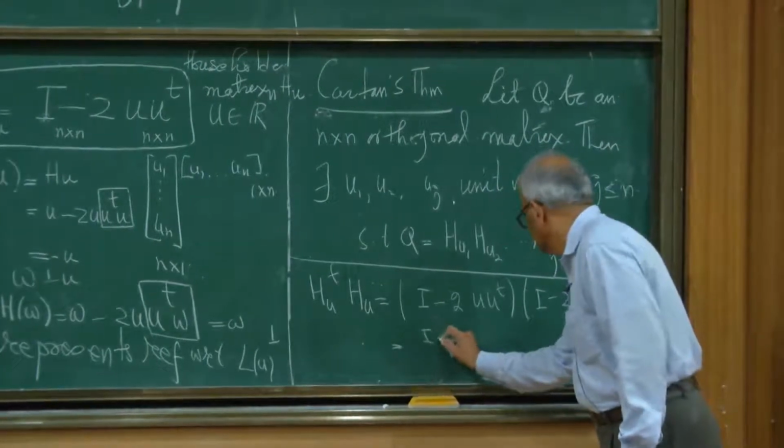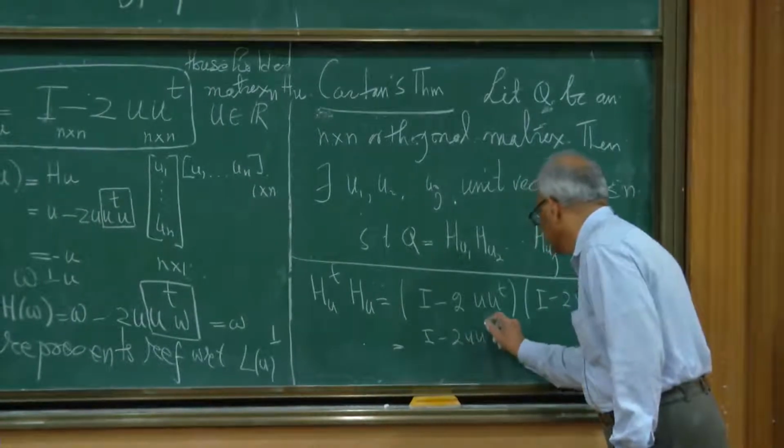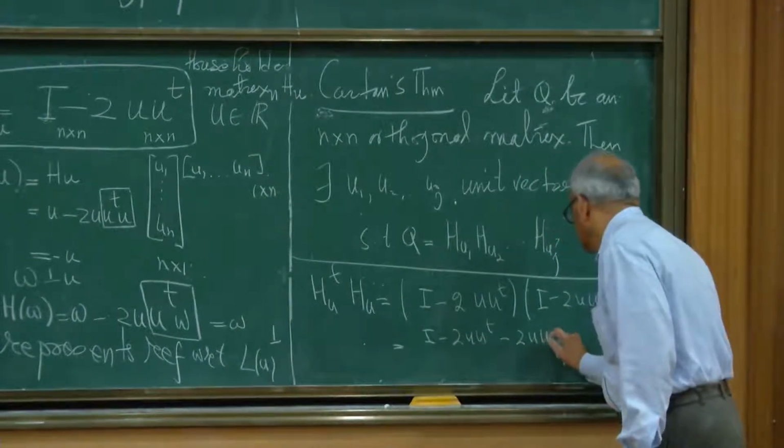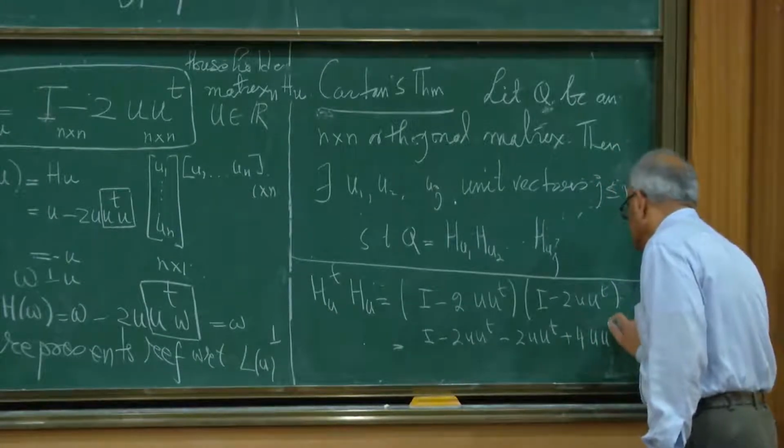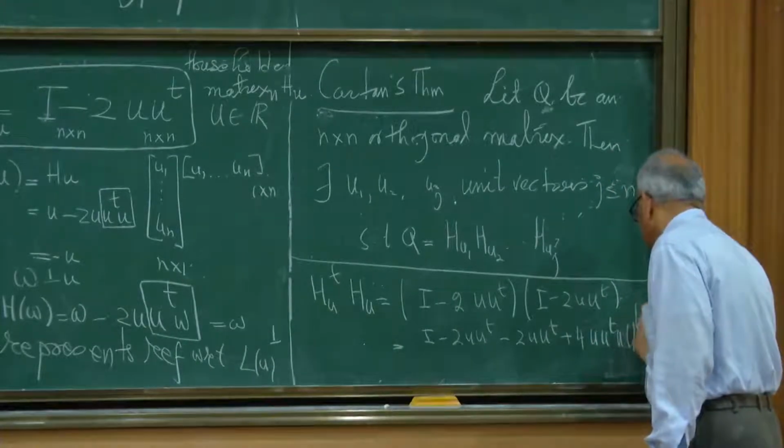This is I minus 2UU transpose minus 2UU transpose plus 4UU transpose UU transpose.